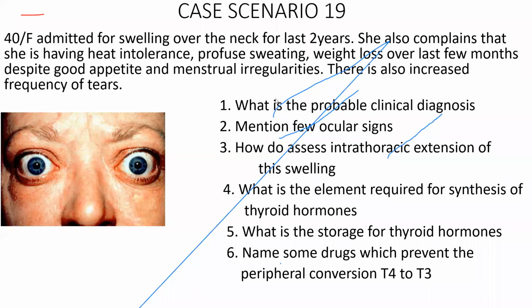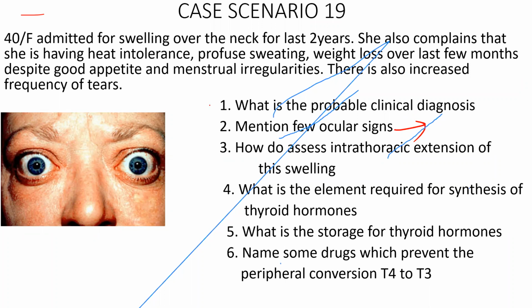I will volunteer. Okay. What's the clinical diagnosis? It is hyperthyroidism. That is not a diagnosis. Graves' disease. Okay, Graves' disease. Ocular features are predominantly seen with Graves' disease, and I've discussed this in great detail in the thyroid case. So don't worry, we discussed the ocular signs quite a lot in the thyroid case management.